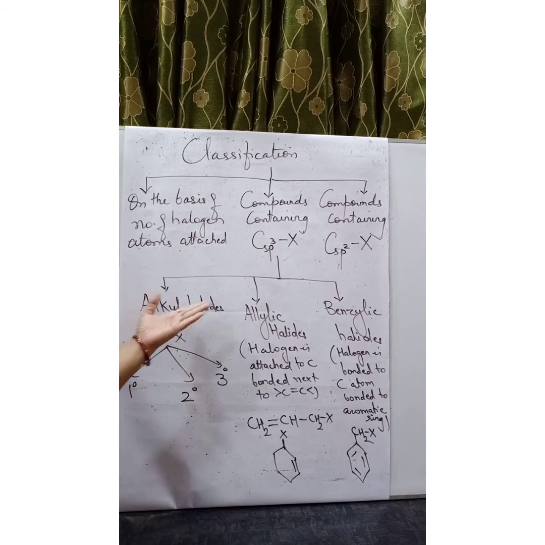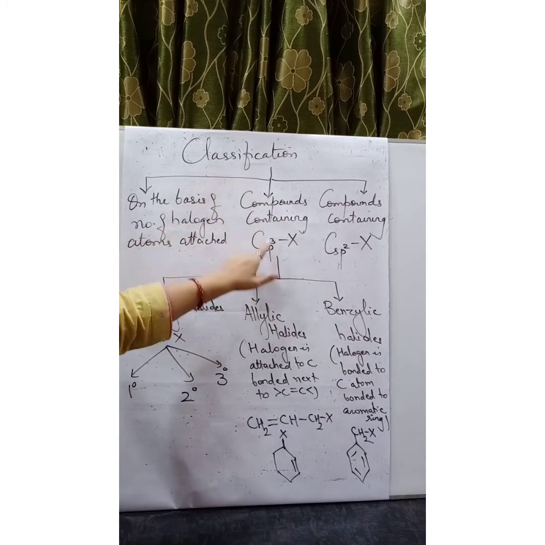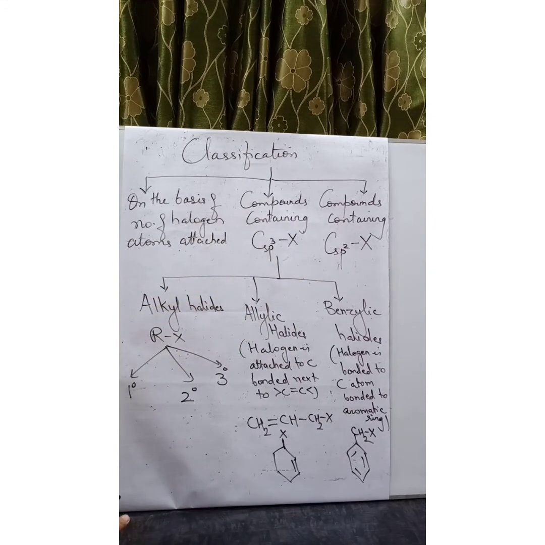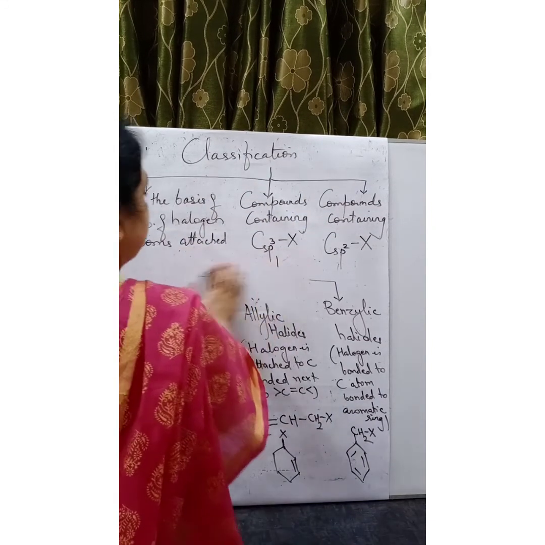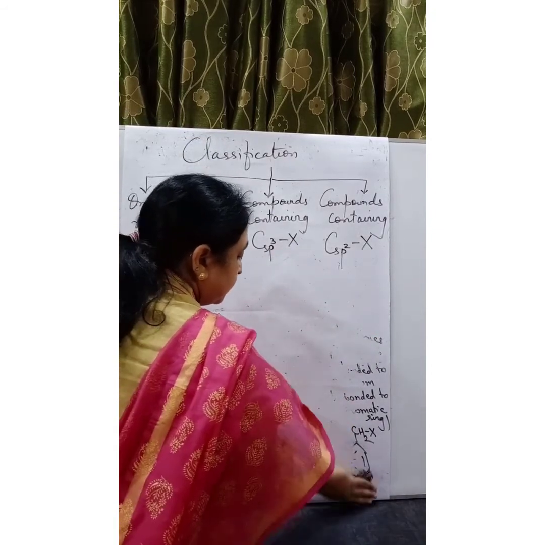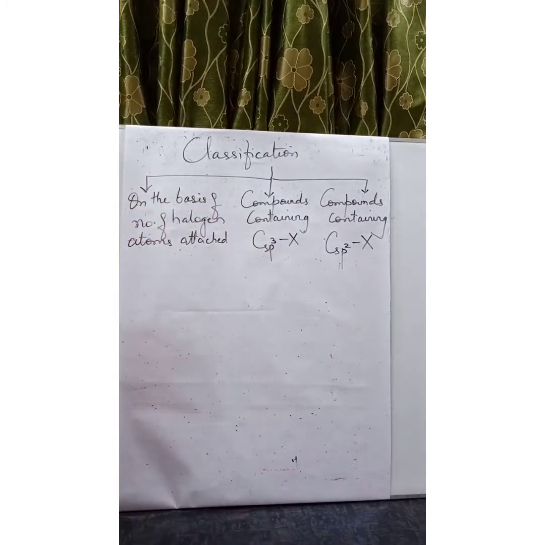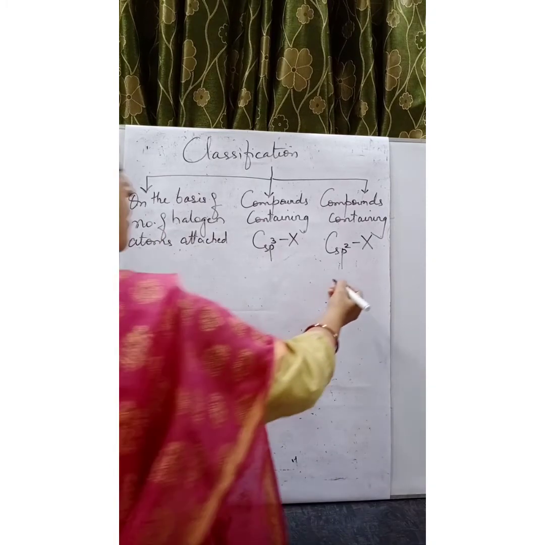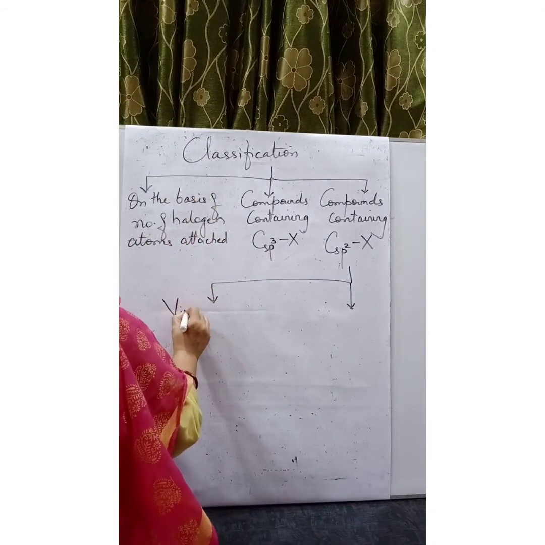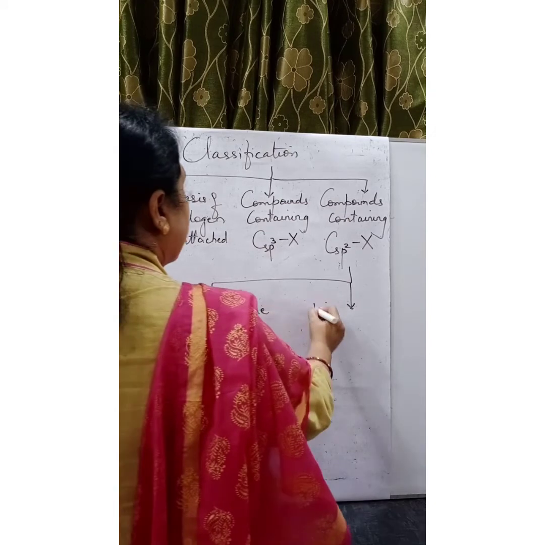So alkyl halide, allylic halide and benzylic halide are the compounds which contain sp3 hybridized carbon bonded with halogen. Let us move on to the third classification, which is the compounds containing sp2 hybridized carbon bonded with halogen. This is further divided into two types, vinylic halide and aryl halide.